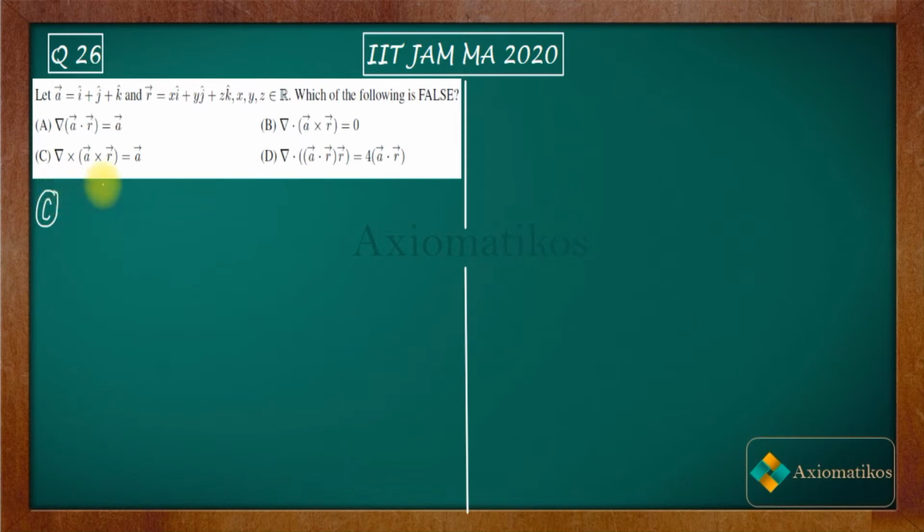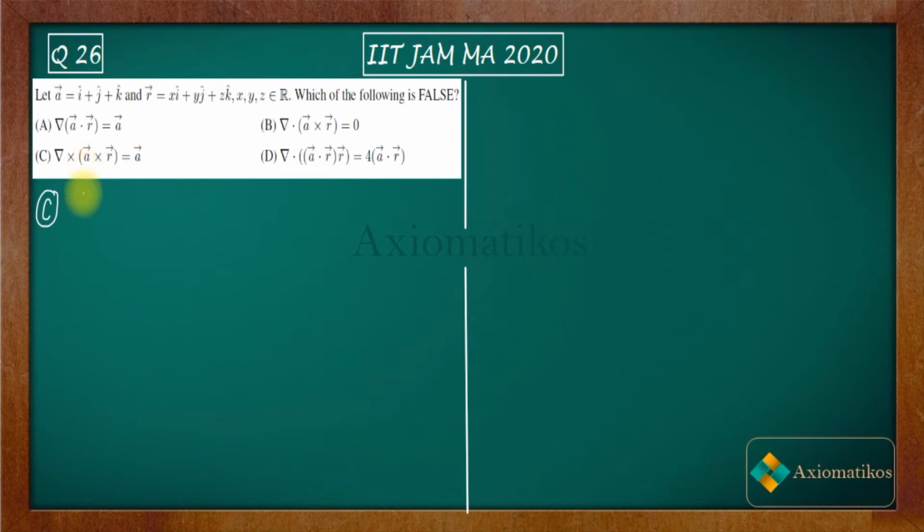In the exam maybe you are lucky that you directly solve this and find that C is incorrect and get your answer quickly, but normally a student has to check A, B, and then C, and then finally he will find that it's a wrong option. So I will prove C, and after proving that C is incorrect, I will prove that A, B, and D are actually true statements. That means they are not the answer, C is the answer.